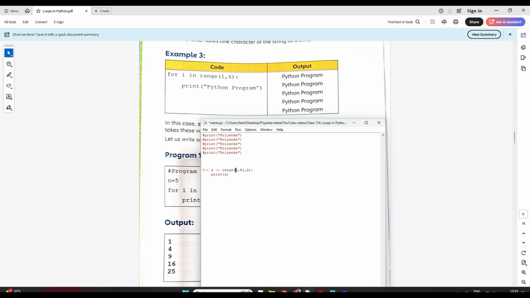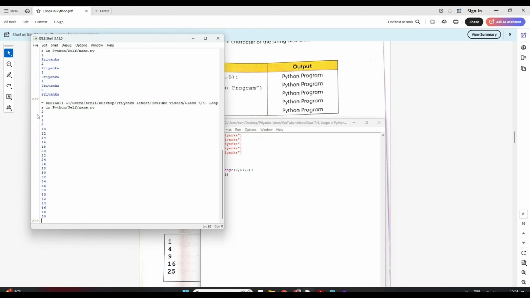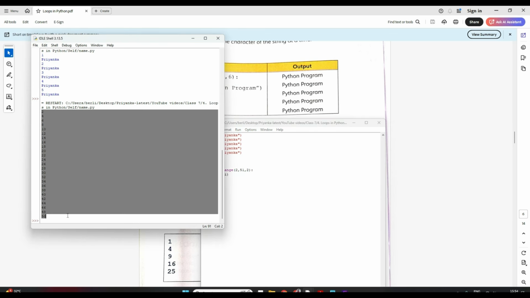So I want all the even numbers to be printed till 50. So my range will be how? It starts from 2 till 51, 1 less, right? In the step of 2, and I'll print i. So i will be first 2, then 4, then 6, right? It will go on like this. Now let me just save and see if it works. See, did you see, students? So all even numbers from 2 to 50 I got. Just 2 lines I have to use and I can get all the list.